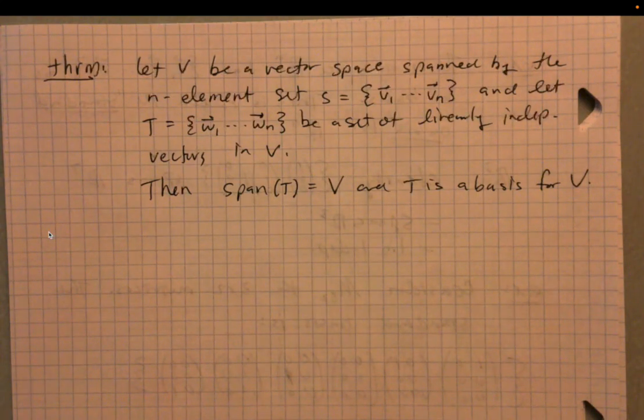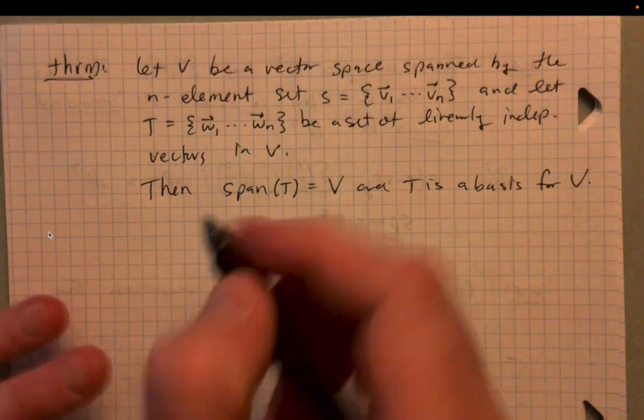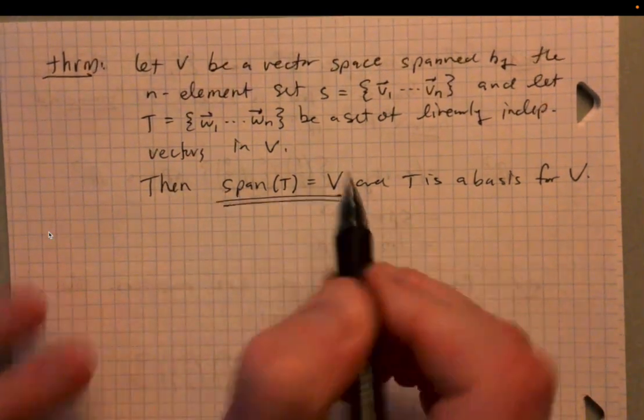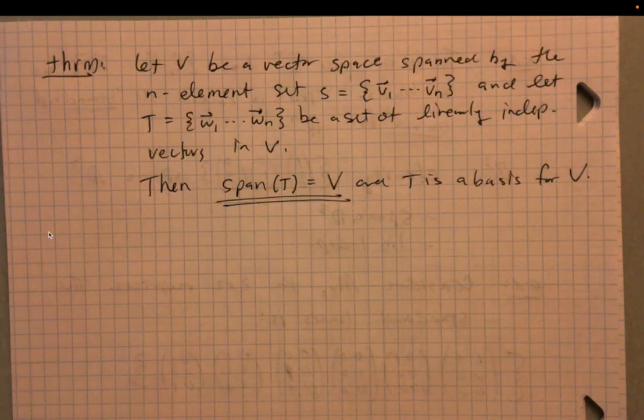And then the fact that it's linearly independent and spans V automatically makes it a basis for V, by the definition. So this is the interesting part: T is going to span V kind of automatically.